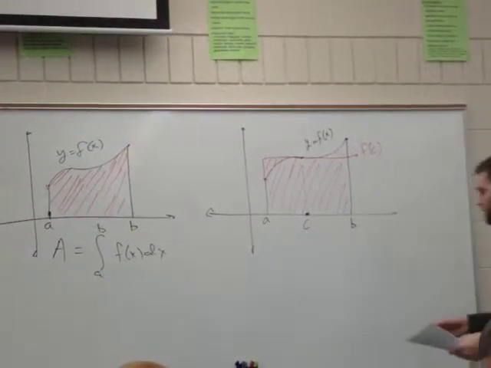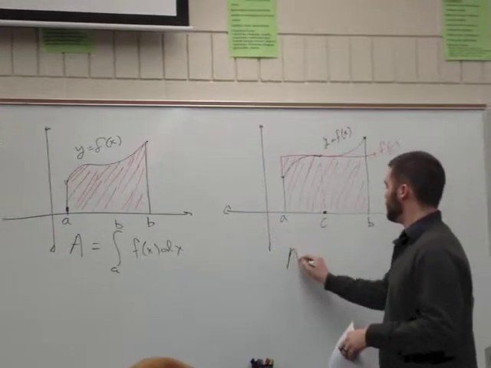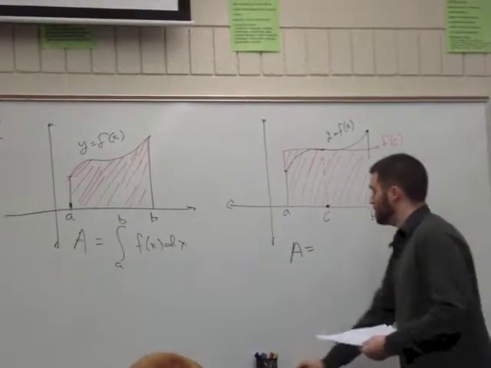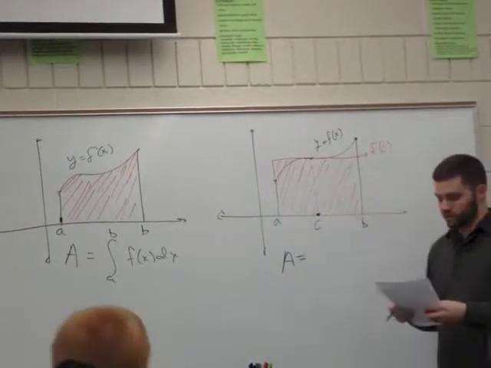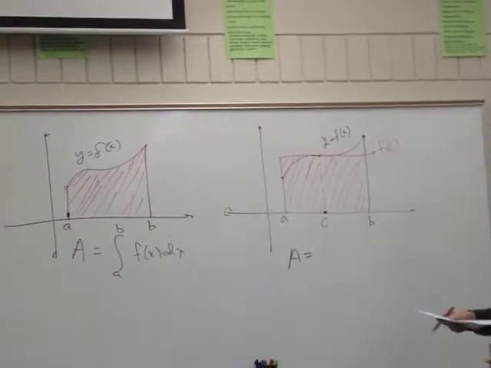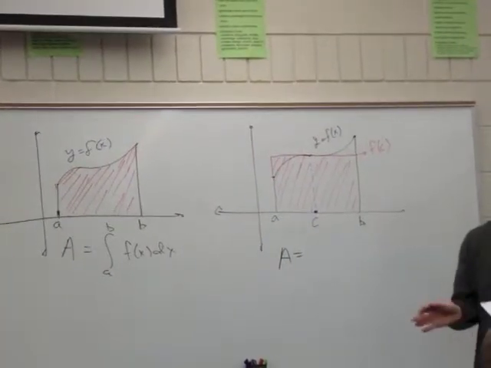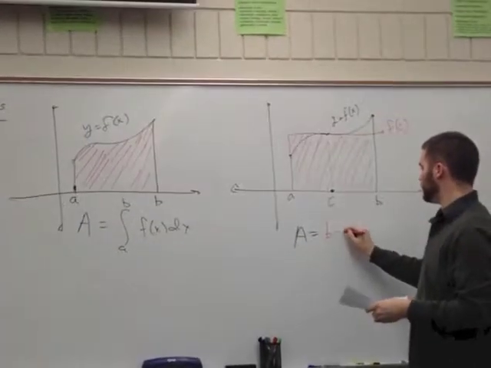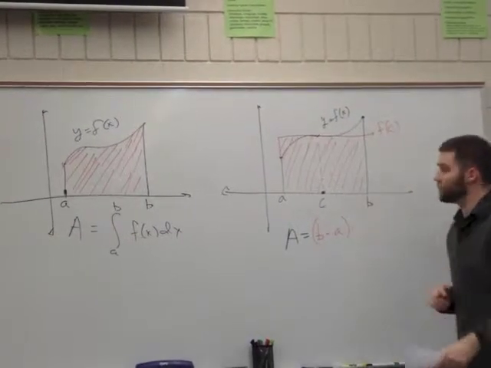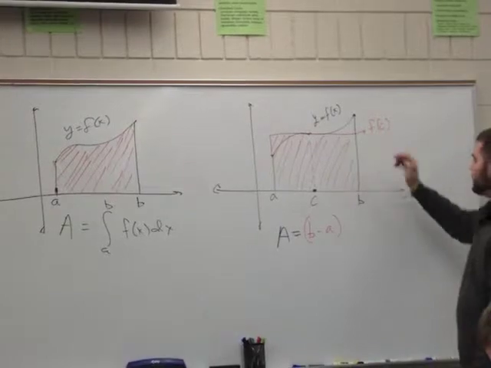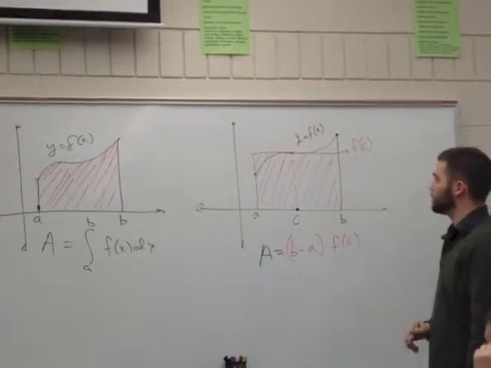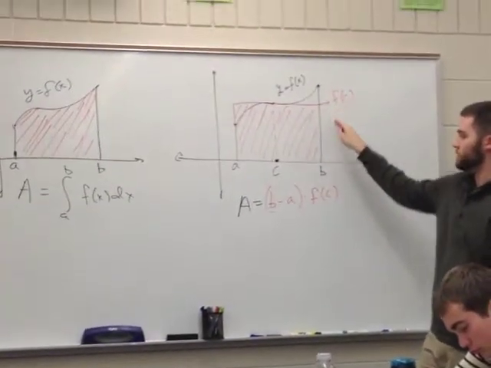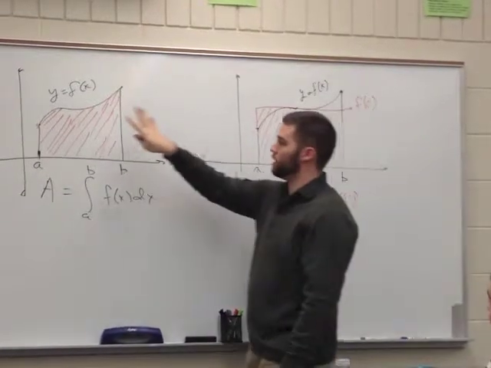All right. So what is the area of the red rectangle now? What is this area? Remember, this top line is given by f of c. Just a rectangle, length times width, right? What is this length? b minus a. So this is b minus a times what? f of c, whatever the height of the rectangle is. So we know that this f of c must exist by the mean value theorem. For integrals, it means that the area here in red must equal the area of the integral.